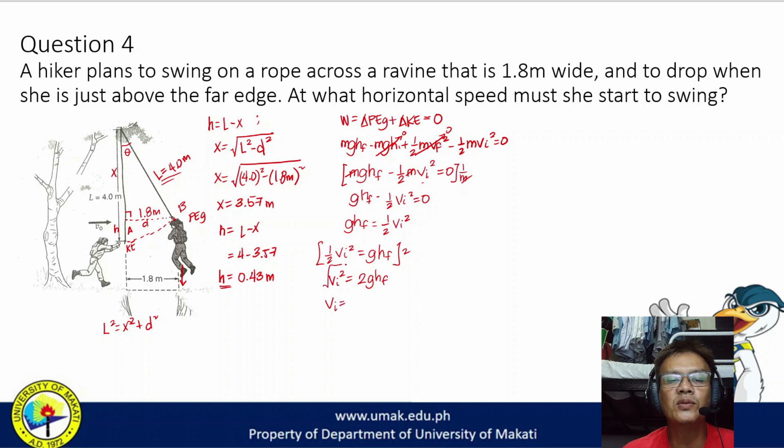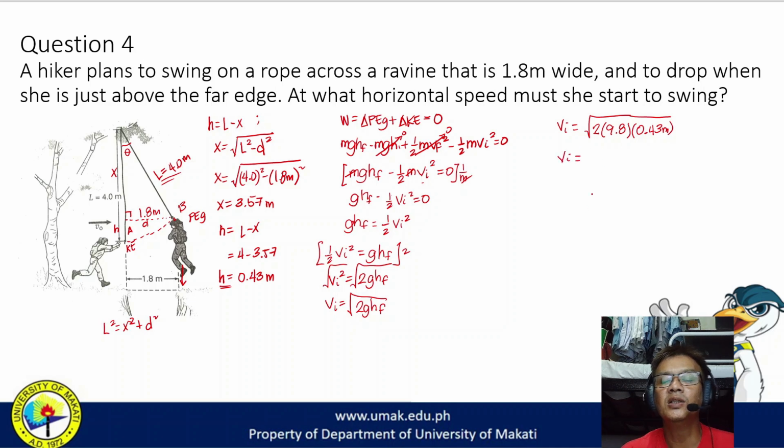So the square root of both sides will cancel the square here, so we have the square root of 2 g h_f. So the initial velocity v_i would be equal to the square root of 2 times g, which is 9.8 meters per second squared, times height, so that is 0.43 meters. So the initial velocity would be approximately 2.9 meters per second. So that is the initial velocity.